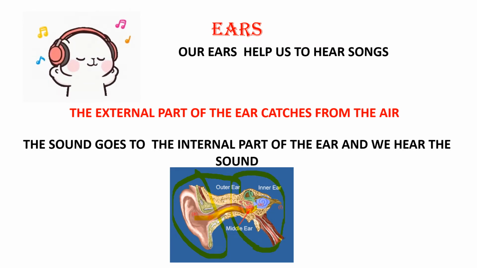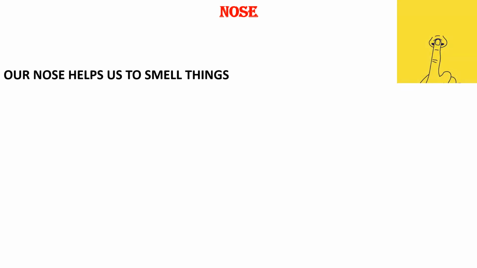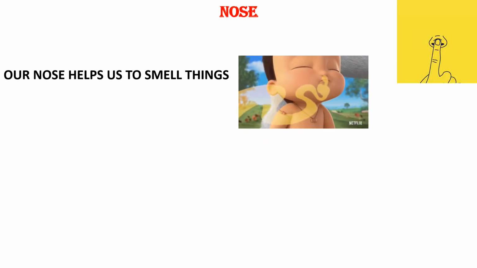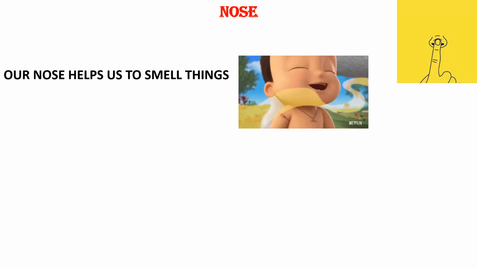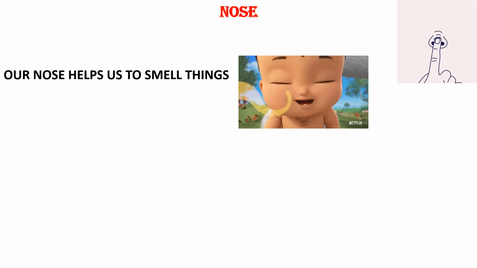Okay? Now let us go to the next one. What is the next sense organ? Nose. Yes? Nose. You know how the nose looks? This is the nose on your face. Okay. Now let us see about the nose. The nose helps us to smell things. If we need to smell anything, we use our nose. Right? Yes. It comes and gives us a tingling feeling. So, the nose helps us to smell things.